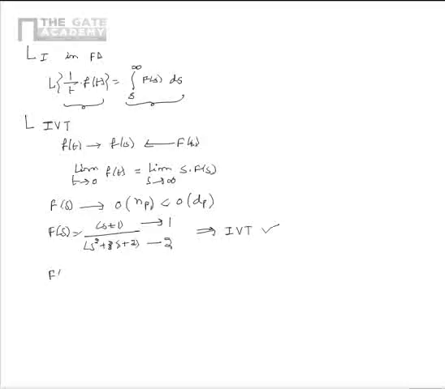If we take another example where F of s is equal to s plus 1 divided by s plus 5, here the order of the numerator polynomial is 1 and the order of the denominator polynomial is also 1. As the given condition is not satisfied here, we can say that the initial value theorem cannot be applied here. So, from this, we can say that the initial value theorem can be applied only if the order of the numerator polynomial is less than the order of the denominator polynomial.